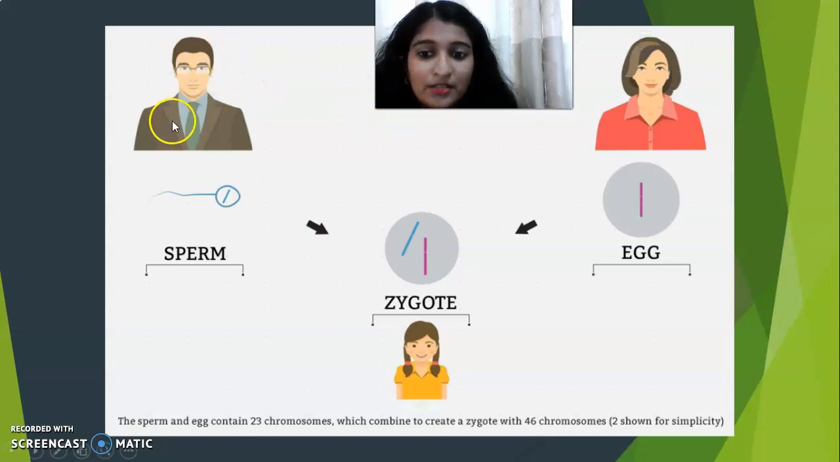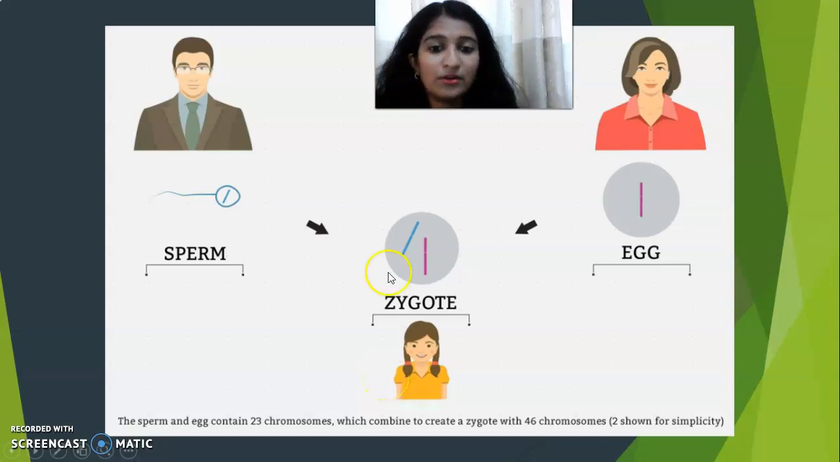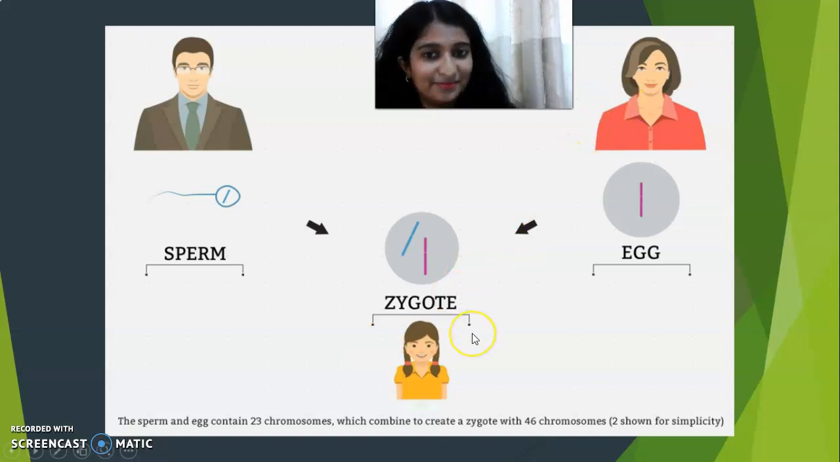This is the father. The father has the sperm. This is the mother. The mother has the egg. When the father and the mother fuse, they will get a child, which is a female child. They got the characters from both father and mother.